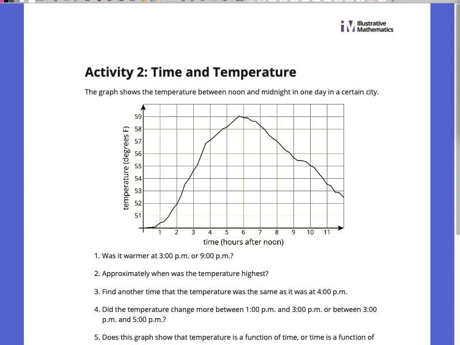All right. Okay. So the graph shows the temperature between noon and midnight on one day in a certain city. And then it said, was it warmer? So we're just going to answer these questions. This is about interpreting things on a graph, making sure that we know how to read graphs correctly. So question 1, was it warmer at 3 p.m. or 9 p.m.?